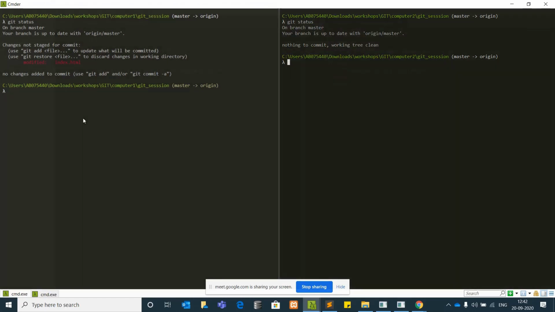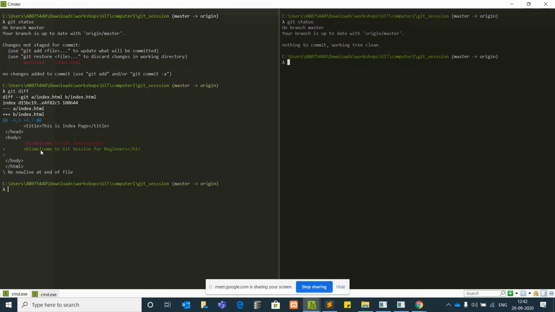So this is how the changes are made here and not made there. How do we see what changes are made? You can issue the command git diff. That is basically the difference from the last commit. You can see this line is removed and this is added. The extra "for beginners" is added in this line. It will show line by line which things are deleted and which are added. If you even delete a file, it will show you.